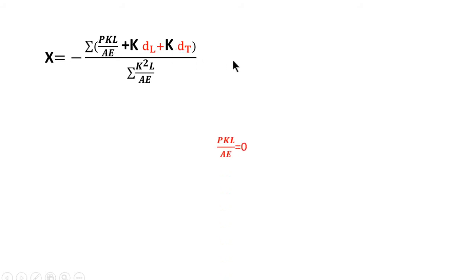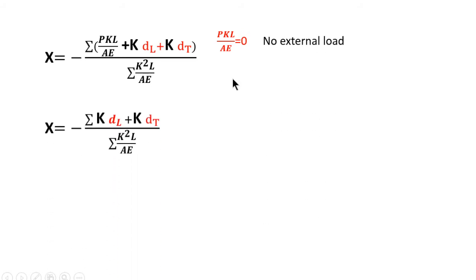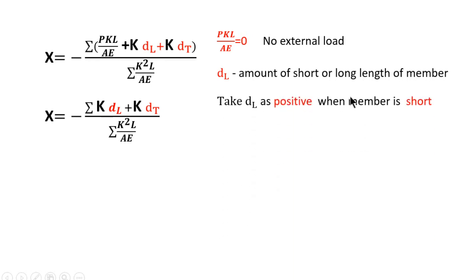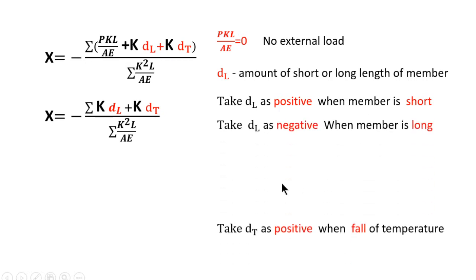In our case, this PKL by AE is 0 because there is no external load. Then X is equal to minus summation K into DL plus K into DT, divided by summation K square L by AE. Here DL is the amount of short or long length of the member, and take DL as positive when the member is short, and DL as negative when the member is long.